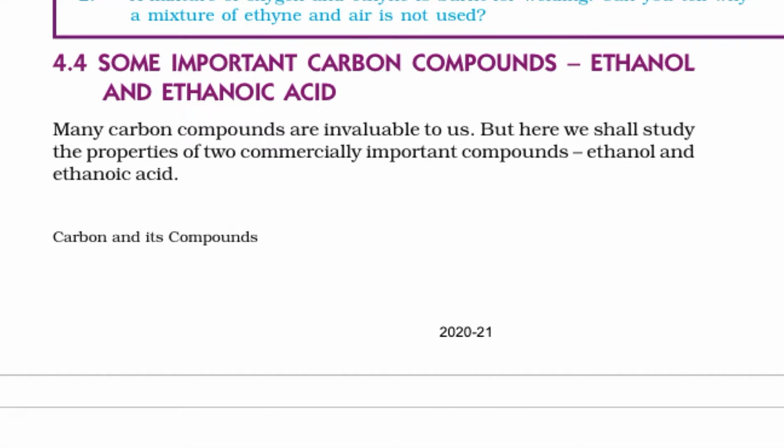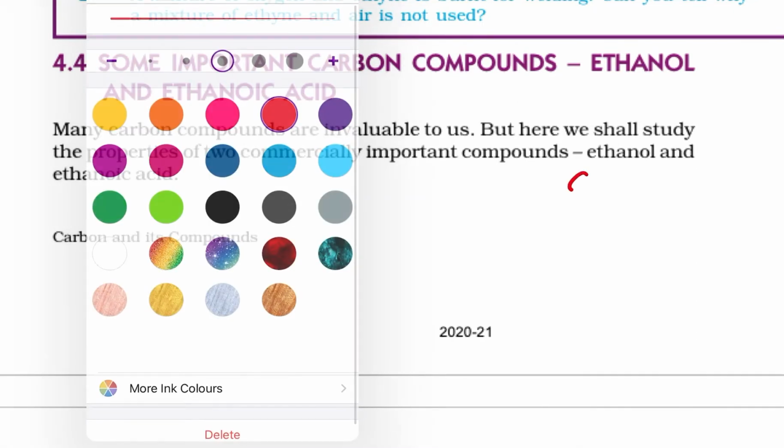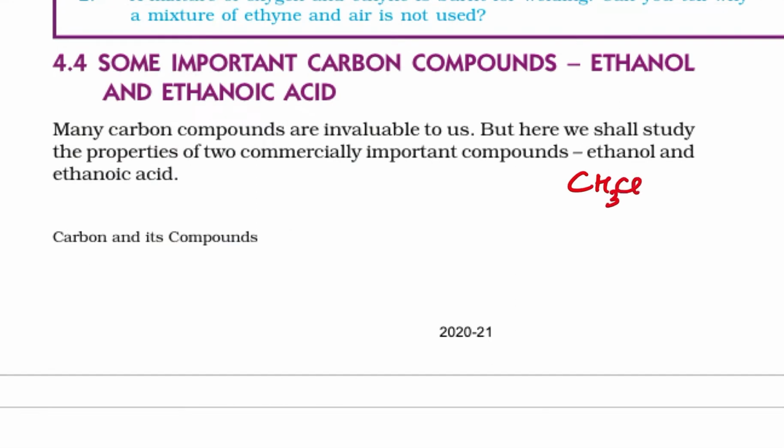Many carbon compounds are invaluable to us, but here we shall study the properties of two commercially important compounds, ethanol, that is CH3CH2OH, and ethanoic acid, which has the formula CH3COOH.